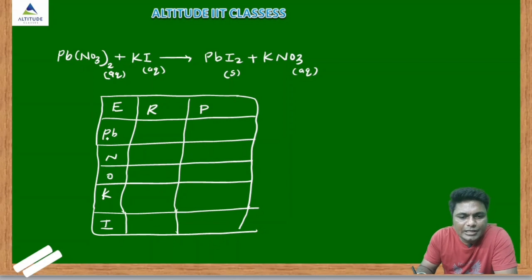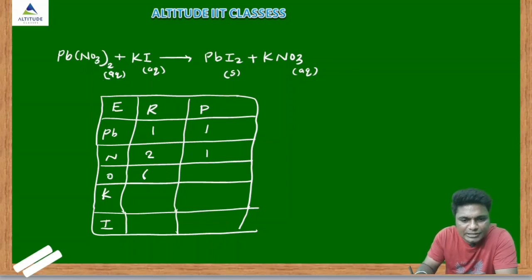So see here, plumbum, that is lead. Here what, in the reactant side only one, product side is also one. Nitrogen, see in the bracket, this is a 2 into nitrogen means what, 2. So nitrogen 2, and here nitrogen only 1. So now oxygen here what, 3 into 2, that is what we have to multiply. So 2 times 3, so 6. And here only 3, O3, 3 are there. Potassium, reactant side only 1 and product side only 1. Iodide, reactant side only 1 and product side 2.